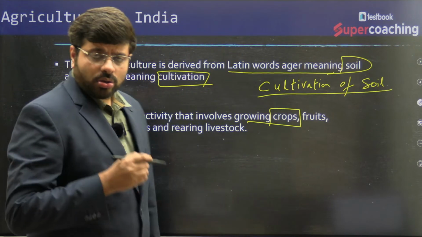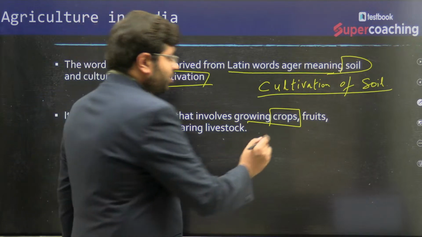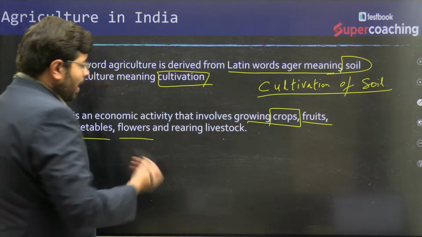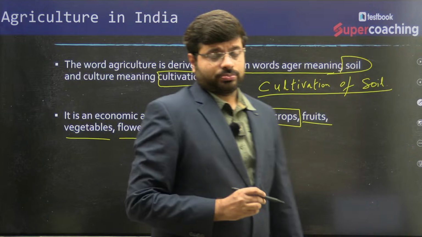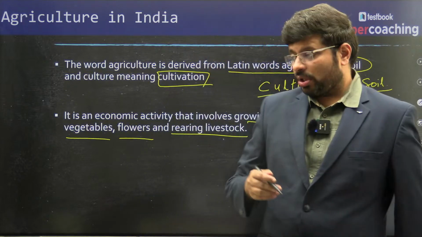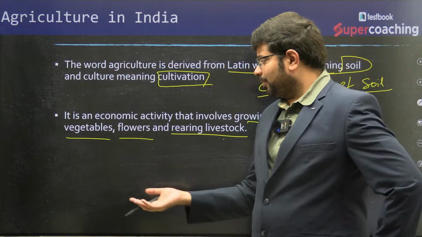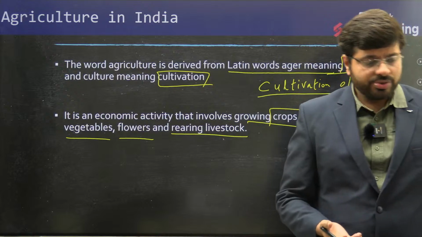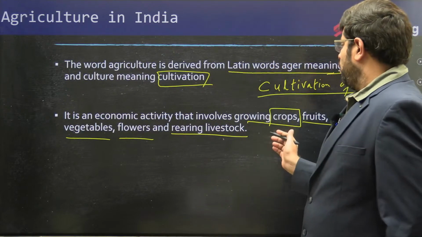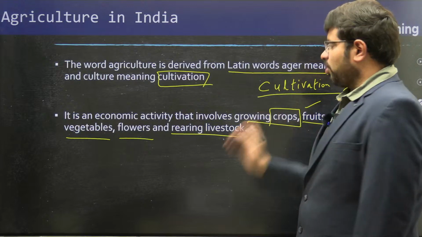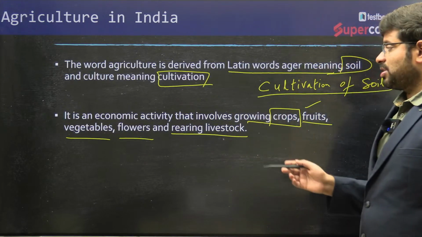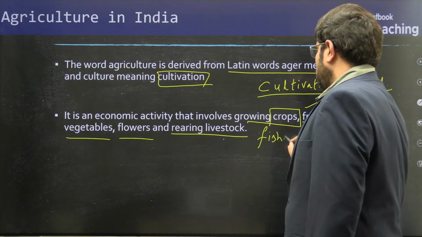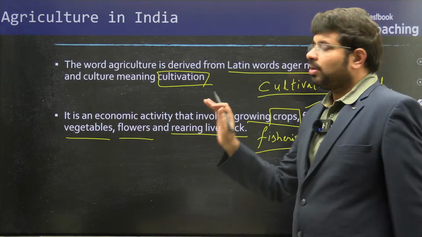It involves growing crops, and not just crops, but also fruits, vegetables, flowers, and even animal husbandry, the rearing of livestock. We see people in our country handling cattle, and it is regarded as an important secondary source of income for them. So, keeping these things in consideration, we can talk about not just the typical growth of crops, but also fruits and vegetables, flowers, rearing livestock, and even fisheries. I would say they all come under agriculture in India.